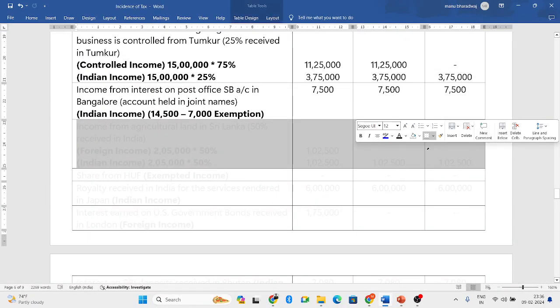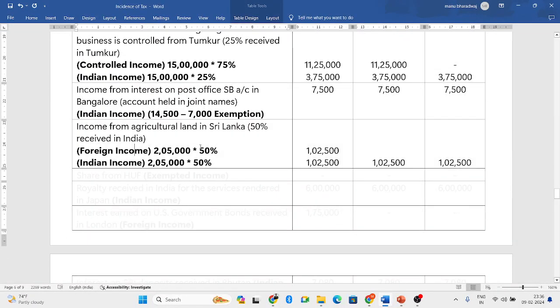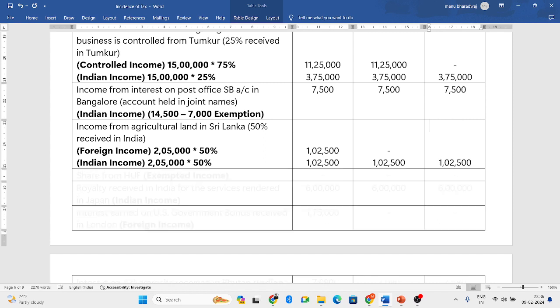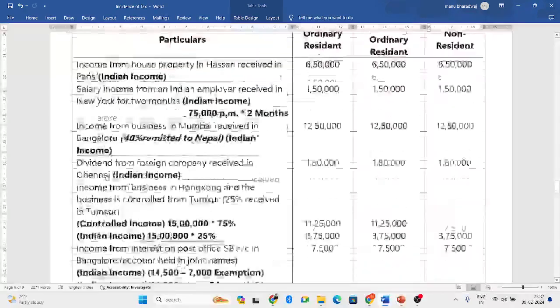So income from agricultural land in Sri Lanka. 50% is only Indian income. Remaining 50% is foreign income. 2,05,000 into 50% will be 1,02,500. As it is a foreign income received in other source, only the ordinary resident will be taxed. Next, the remaining 50% is Indian income, that is 1,02,500. As it is an Indian income, all the three people will be taxed.